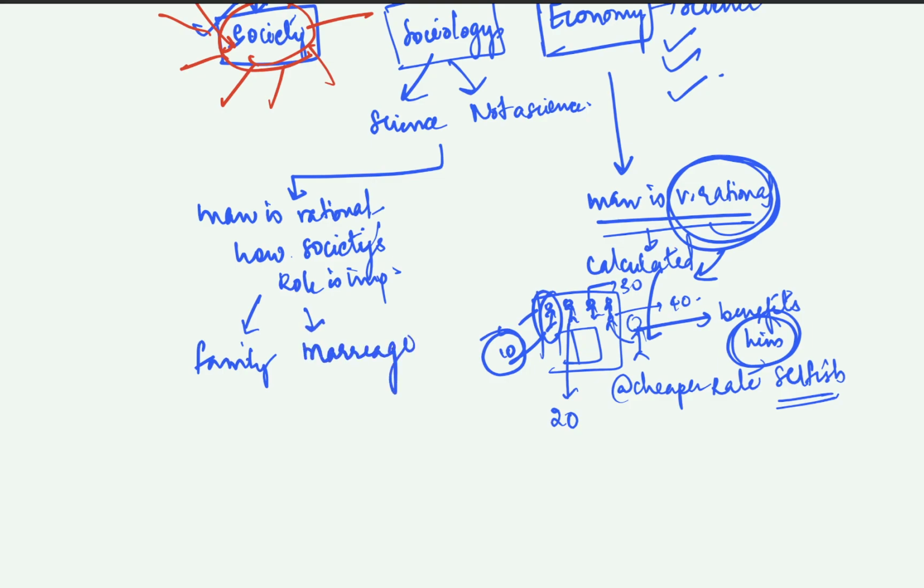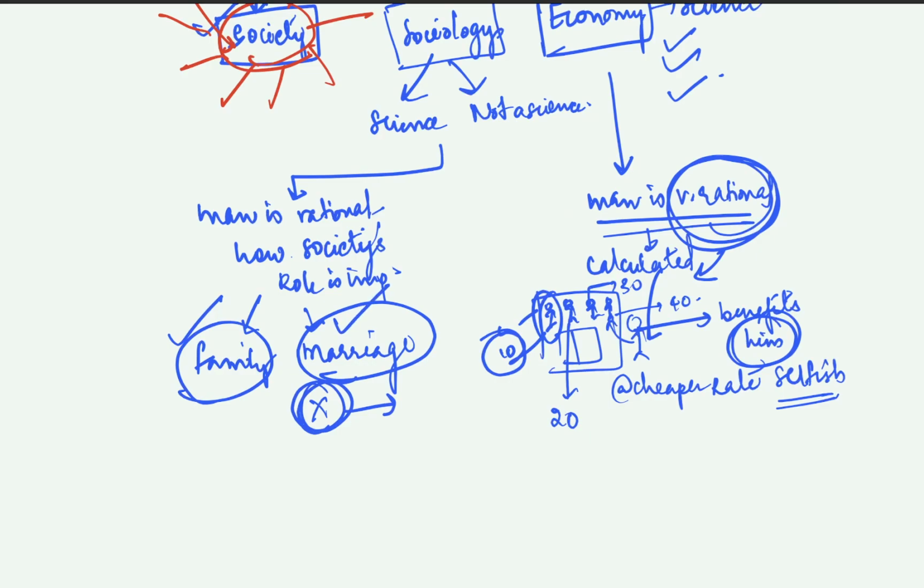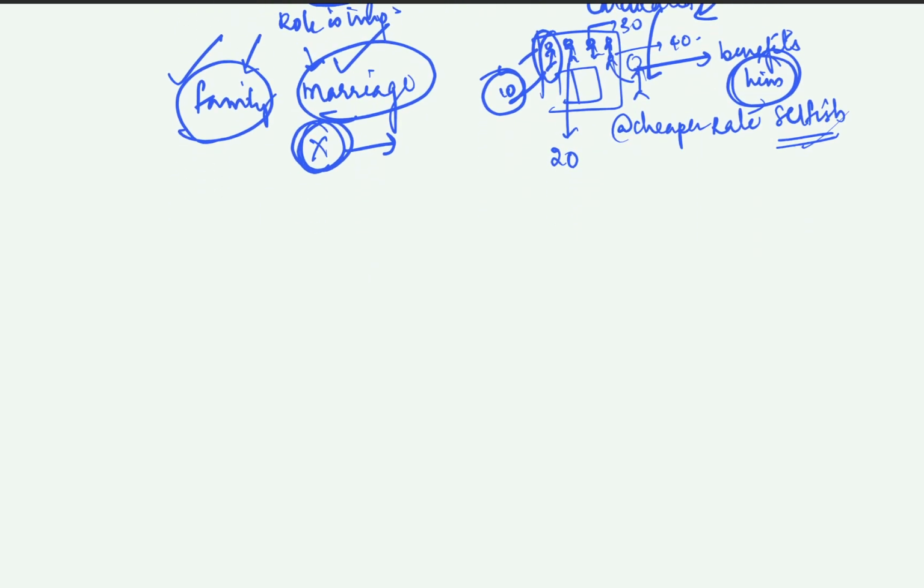We don't study a single individual; we study them as a collective. How marriage, society and the family influence a person, all of this is what sociology talks about. Economy tells us man is very rational and selfish, and whatever he does is for himself, whereas sociology says he does it for the collective society. So that is the third difference that we have looked at.